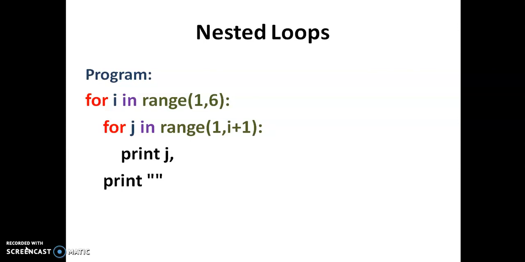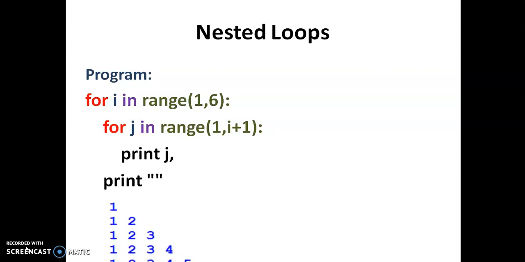Here we are giving a print J comma. The comma is nothing but, without giving a new line, it just gives the values side by side, on a single line, all the values of the J loop. Then after exiting from the J loop, here we are printing a print with double quotes, which gives one new line. So after printing one line of the J values, the cursor moves to the next line. So here our output is